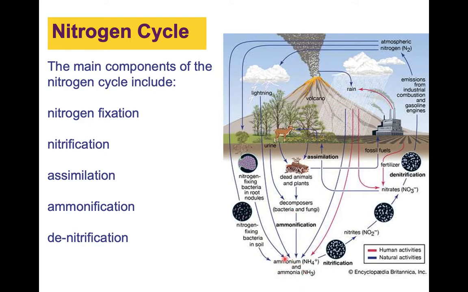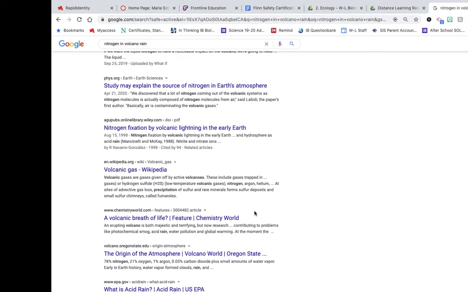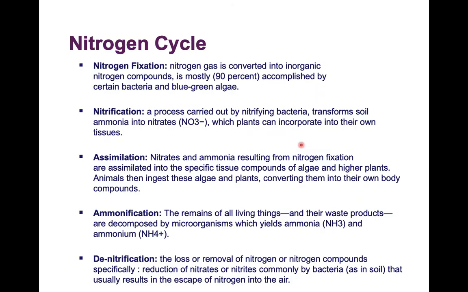Well, this ammonium and ammonia undergoes another process called nitrification. Nitrification is a process carried out by bacteria, and it transforms soil ammonia into nitrates, which plants can incorporate into their own tissue.